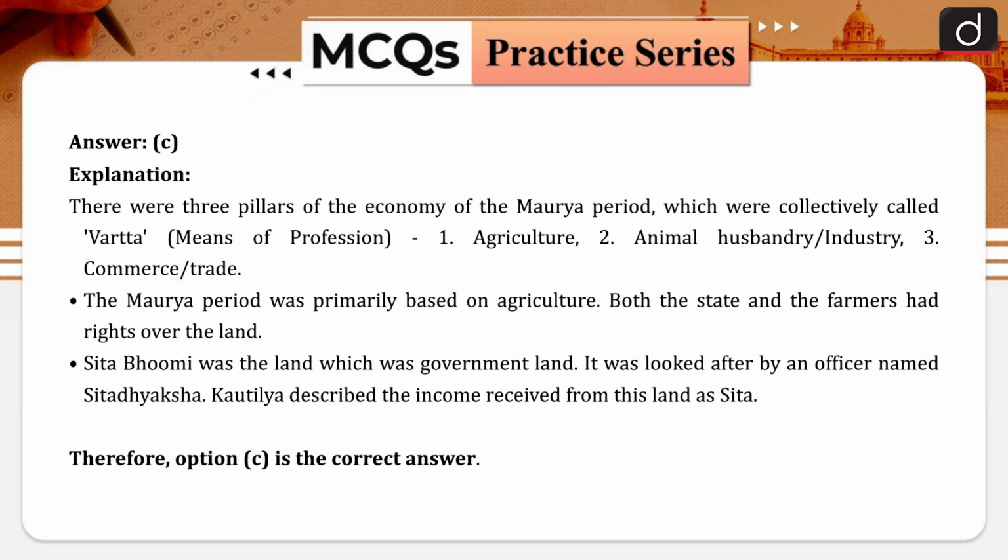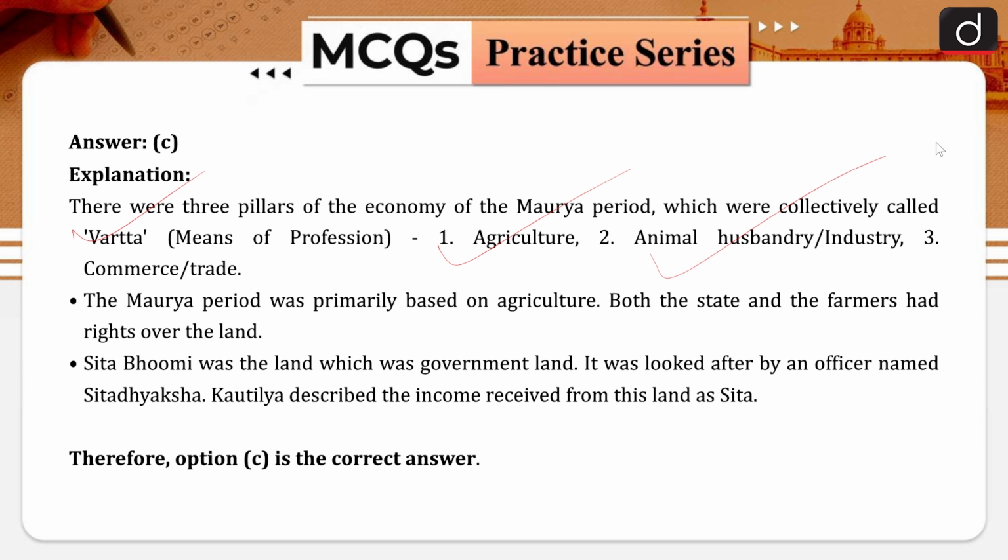Coming to the explanation part, there were 3 pillars of economy in the Maurya period, and these were collectively called Vrat. The first one is agriculture, second is animal husbandry and industry, and third is commerce and trade. The Maurya period was primarily based on agriculture. Both the state and farmers had rights over the land.